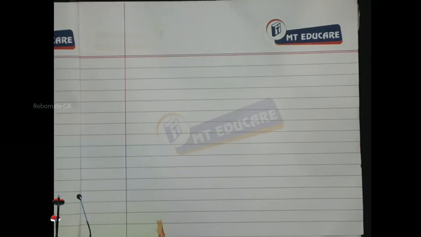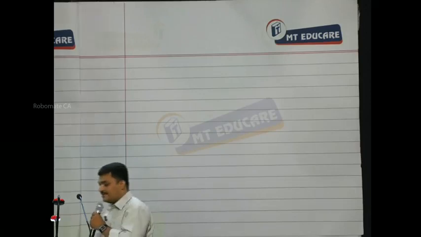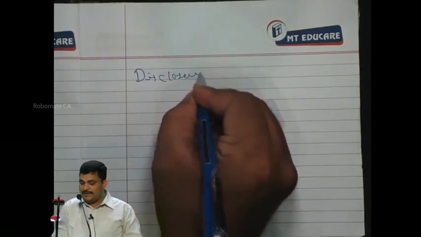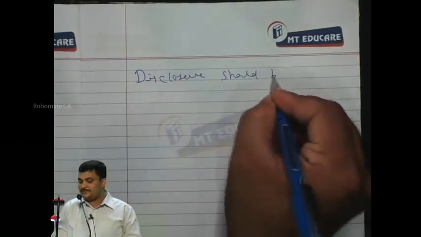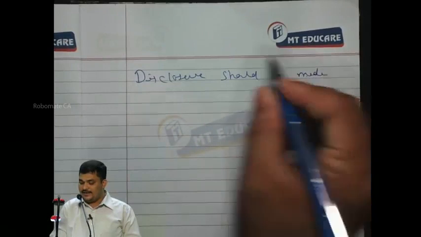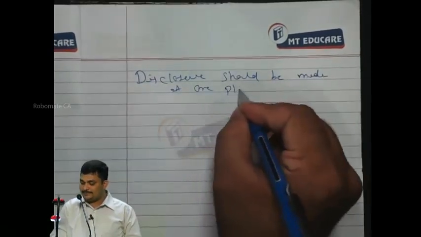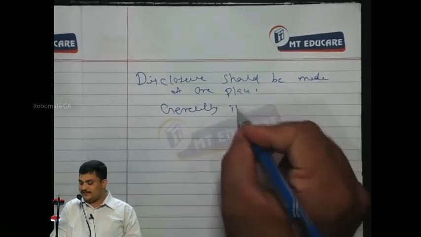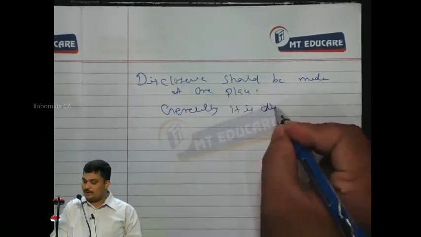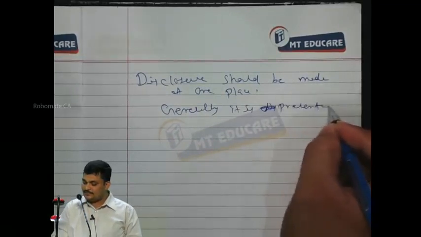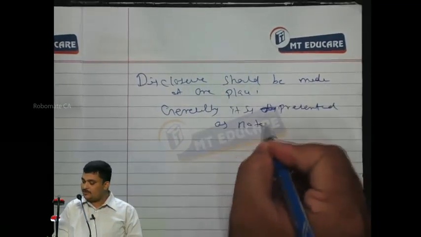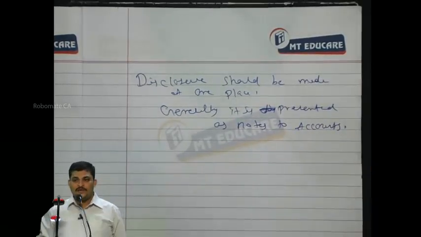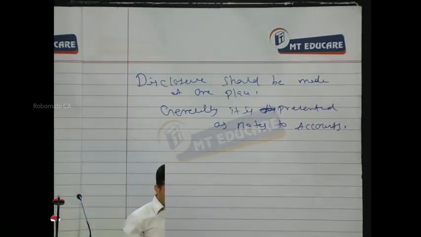The standard says that all the disclosure should be made at one place. We make a general point there that generally it is presented as notes to accounts.